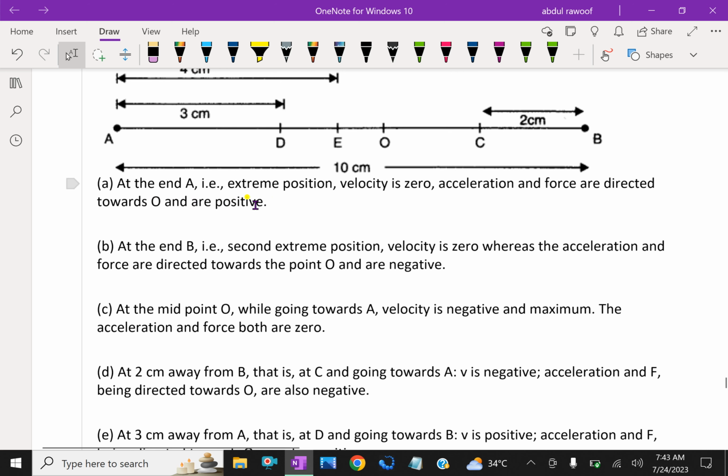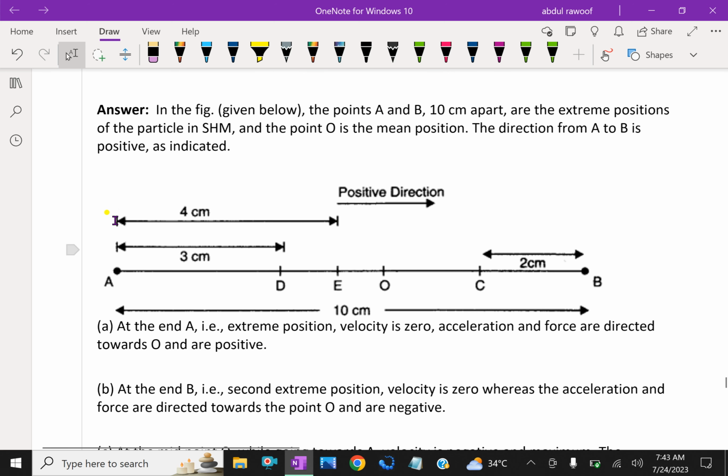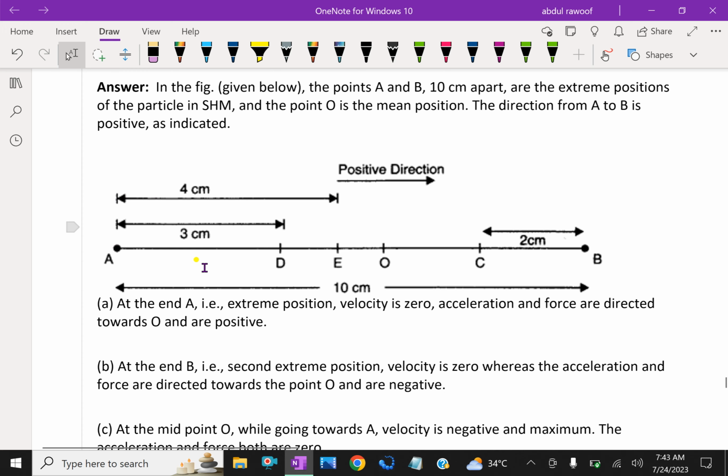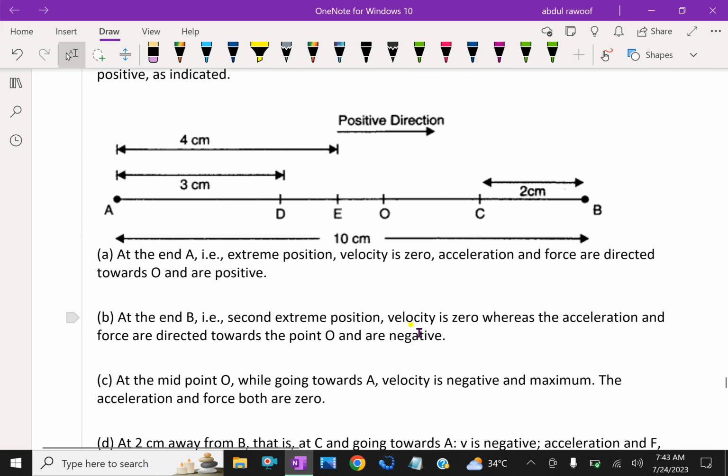At the end point A, the extreme position of SHM, velocity is 0, whereas the acceleration and force are directed towards the point O. That means at the point A, from the mean position, it's the left side, so its velocity is 0 because it's a stopping point, whereas the acceleration and force directed towards the point O are negative.